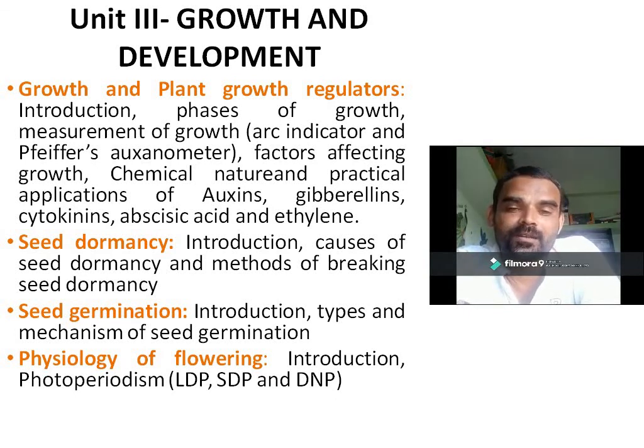Such plants are known as long day plants. While certain plants require a small duration of light for flowering. They are known as short day plants, and a few plants don't have any effect of light period. That is called day-neutral plants. We have to see this photoperiodism phenomenon in the plants.